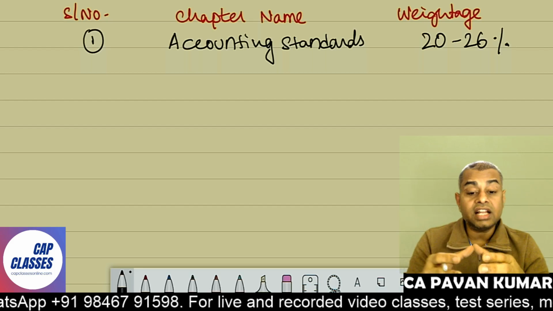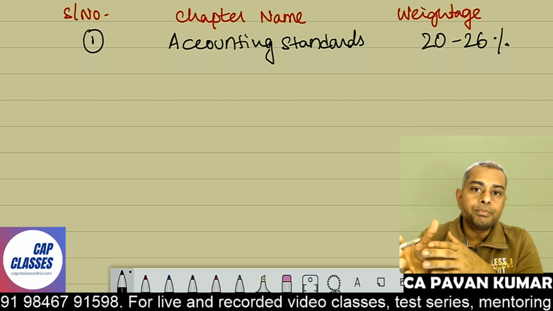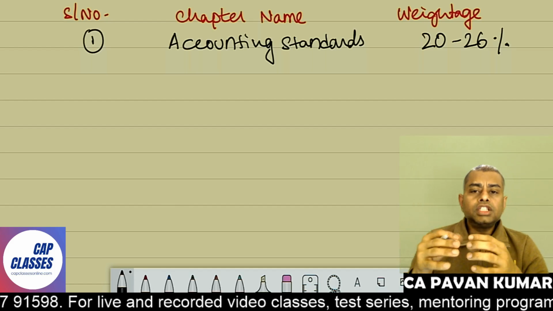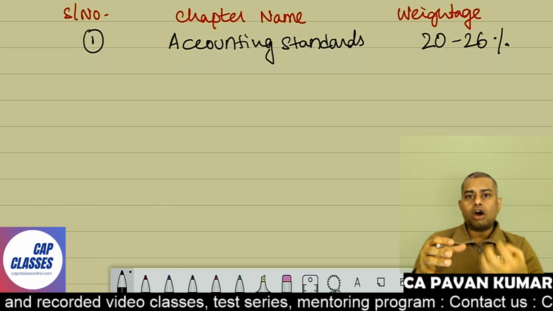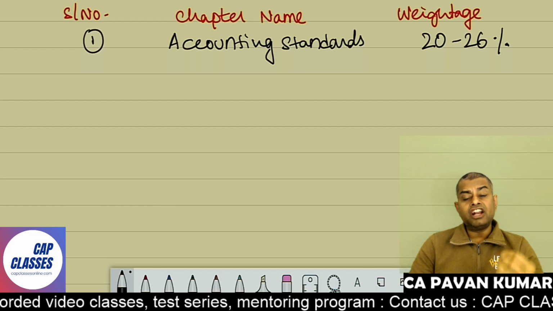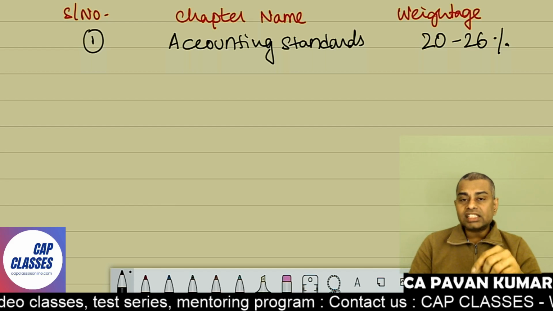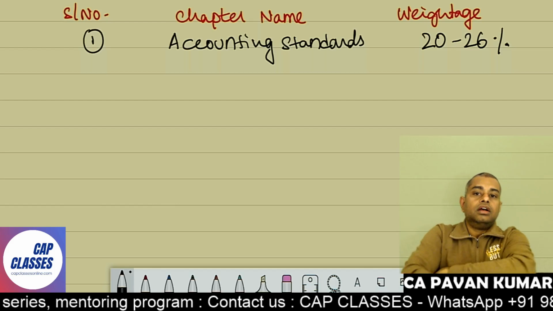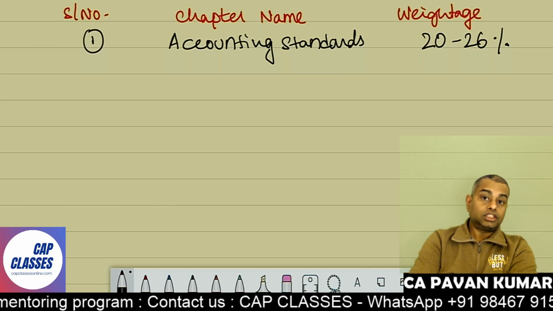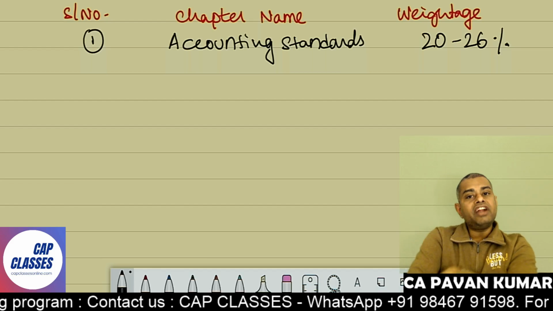These are the basic standards, and you'll go eventually to advanced standards. I can tell you one thing at the outset: the level of depth in accounting standards in paper 5 is far more than that in your group 1 accounting standards. So you should be very careful, and also look at the weightage.